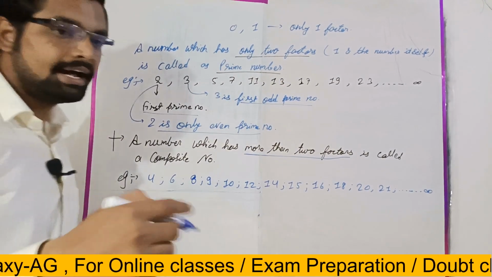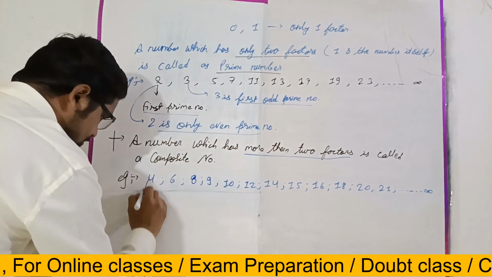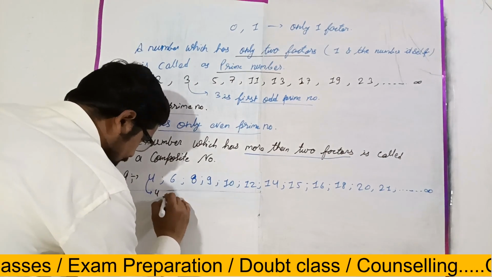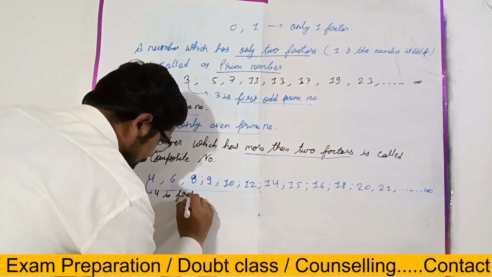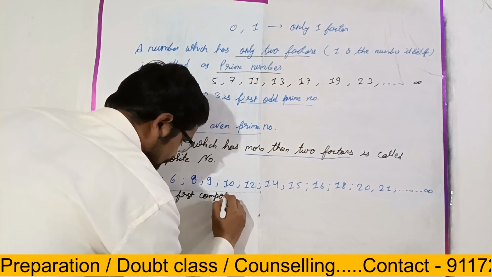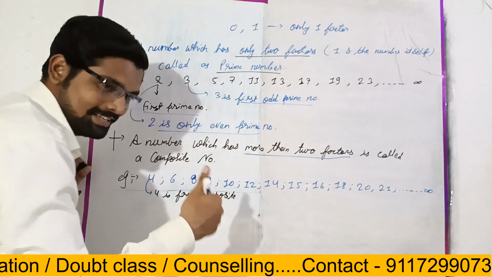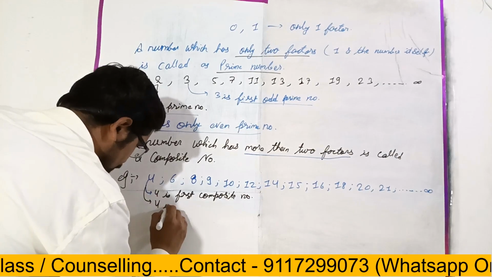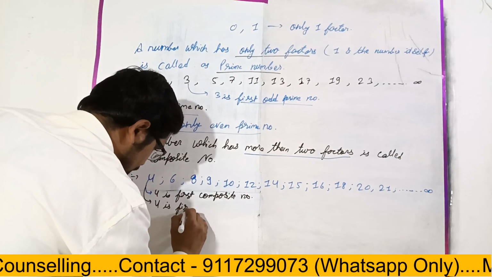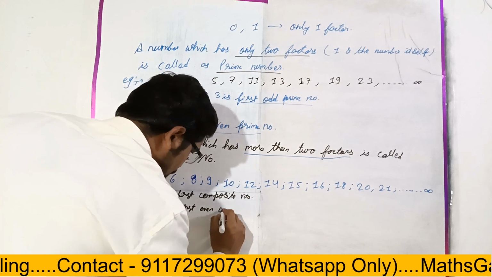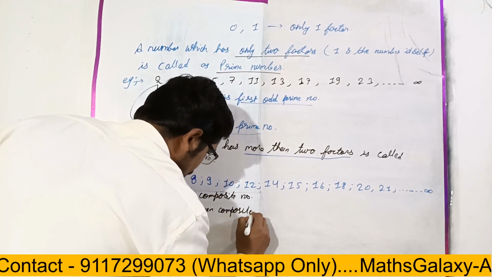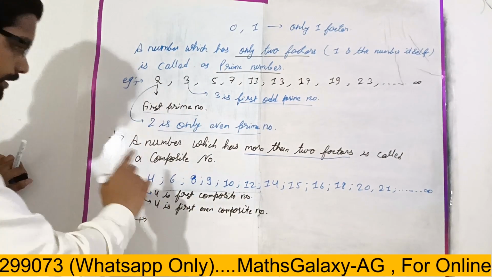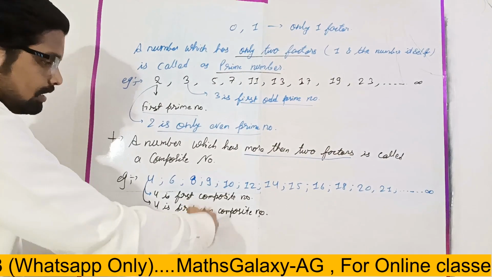Now let's see some interesting points here. 4 is the first composite number, or we can say that 4 is the first even composite number, right? Now let's come to the second, the first odd composite number.